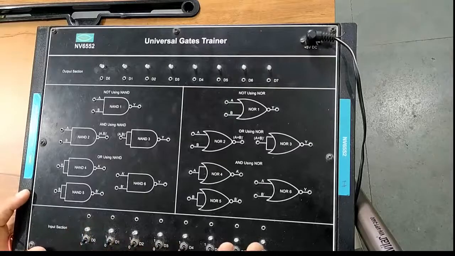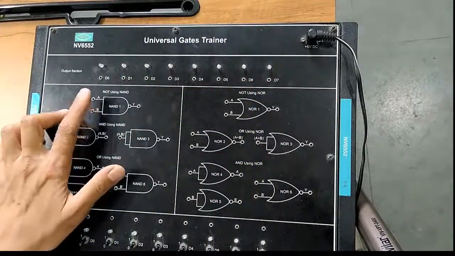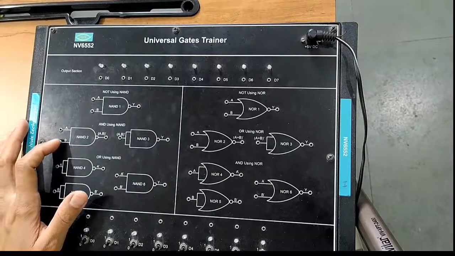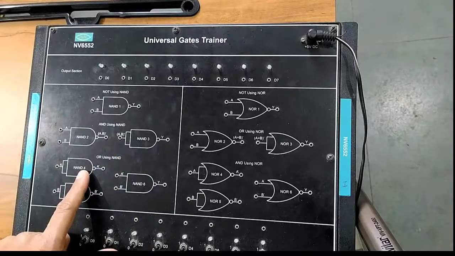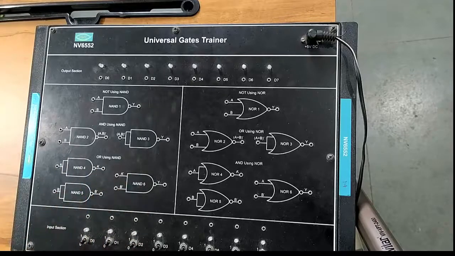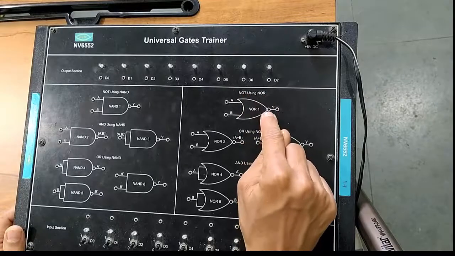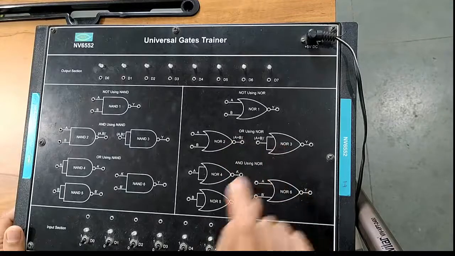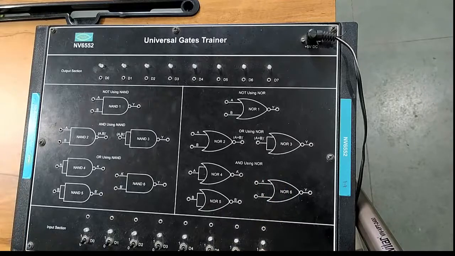Now let us actually perform the experiment. This is the universal gate trainer kit. Here how the NOT gate can be made using a NAND gate is shown. In this circuit diagram second, how an AND gate can be made using 2 NAND gates is shown, and here how an OR gate can be made by using 3 NAND gates is shown. On the right hand side, how a NOT gate can be constructed by using a NOR gate, how an OR gate can be made by using 2 NOR gates, how an AND gate can be made by using 3 NOR gates. So let us discuss one by one.